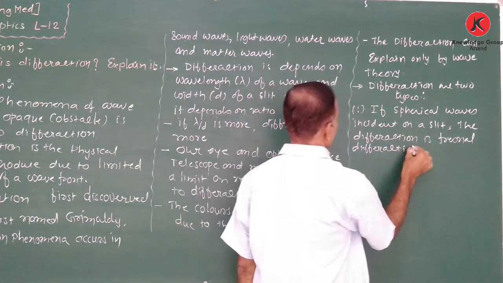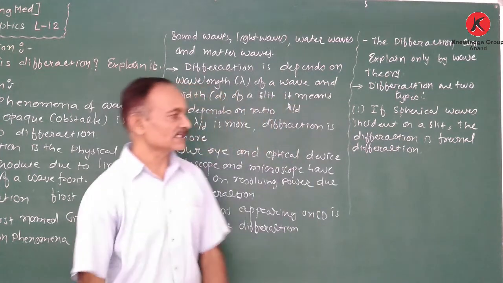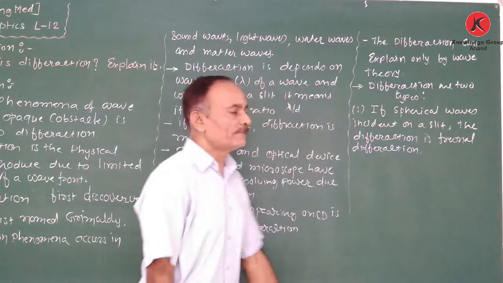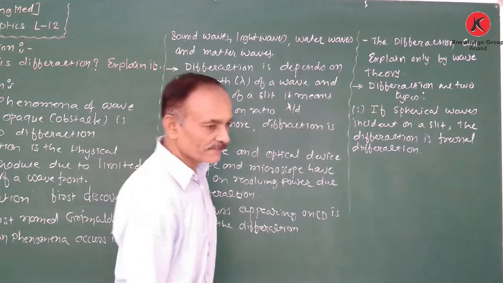That means the waves incident on the slit are spherical. Such diffraction is known as Fresnel diffraction.